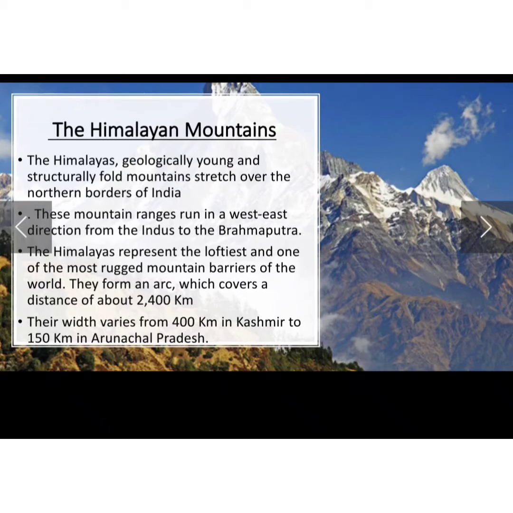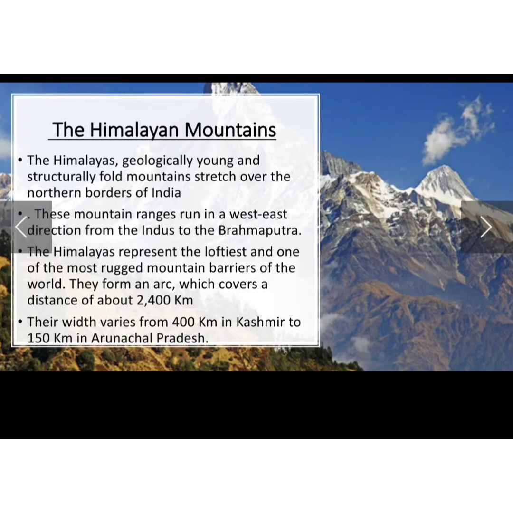So class, as we all know, the Himalayan mountains are young and structurally fold mountains, which are stretched over the northern borders of India. So this is what we are aware of: they are young, and talking about their structure, they are fold mountains spread over the northern borders of India.